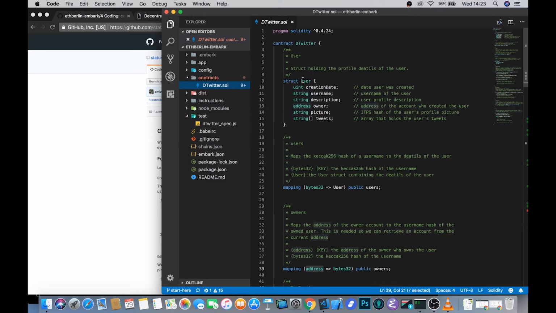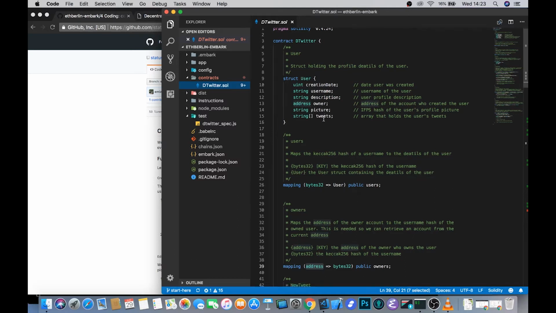So we create a struct for each user which contains relevant information for that user, like when they were created, what the username is, what the description is, which address owns this user, and some string to store the picture. We'll be storing it as an IPFS hash because it's a content addressed store, which means that every single piece of content has a unique hash that it is addressed by. So we can use that hash rather than storing the image itself in the chain, which would obviously be much heavier and more expensive, and just store the hash. And then an array of strings that represents the tweets from the specific user.